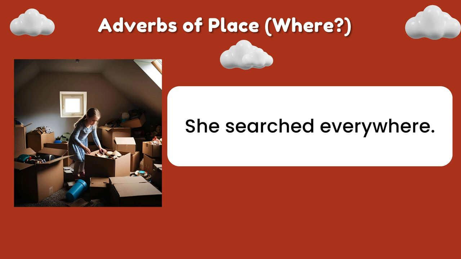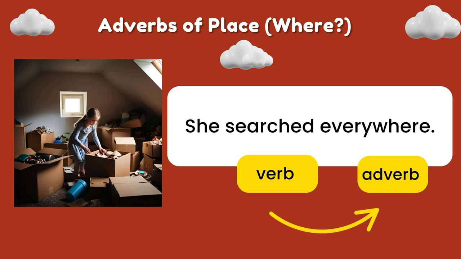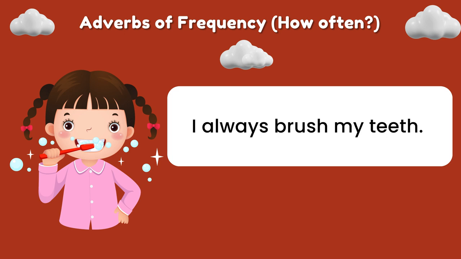She searched everywhere. Let's find the verb first. What is the verb in this sentence? Correct. Searched. Now find the adverb. Where? Correct. Everywhere. Adverbs of frequency. How often? I always brush my teeth.